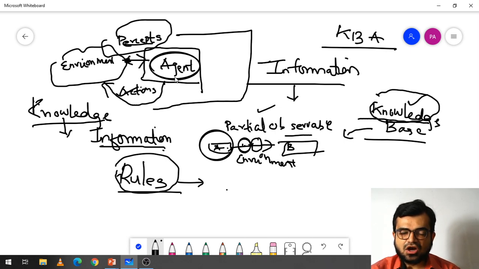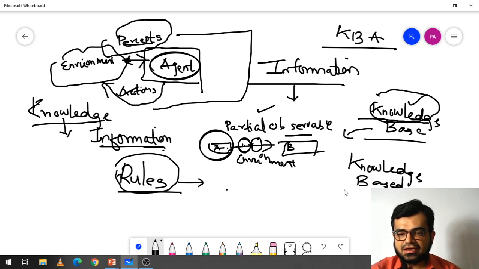The outcome of the agent is an action which is given back to the environment itself. But what kind of information will the agent take, and how will the mechanism happen? That we have to see in this part. So unit 2 basically deals with knowledge based agents.